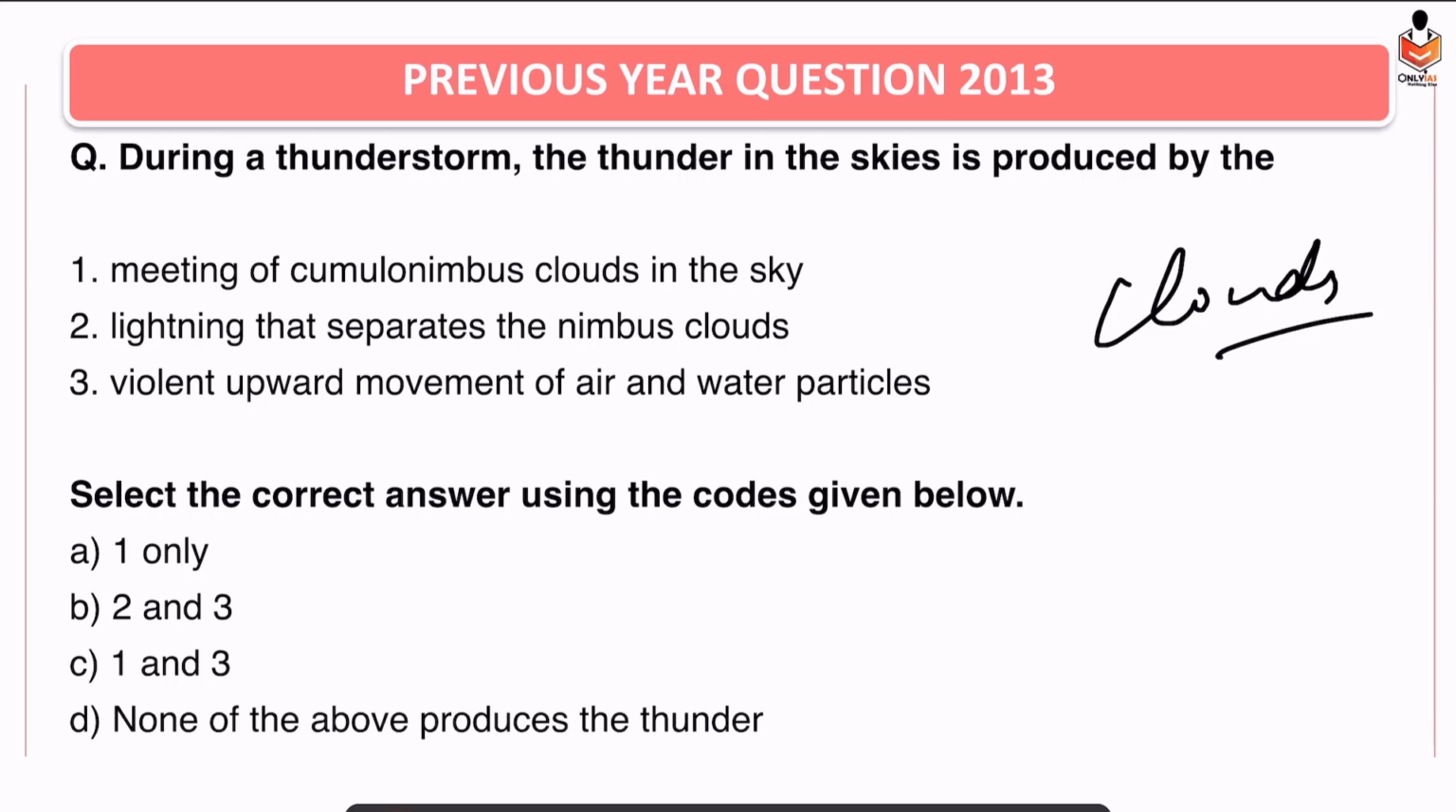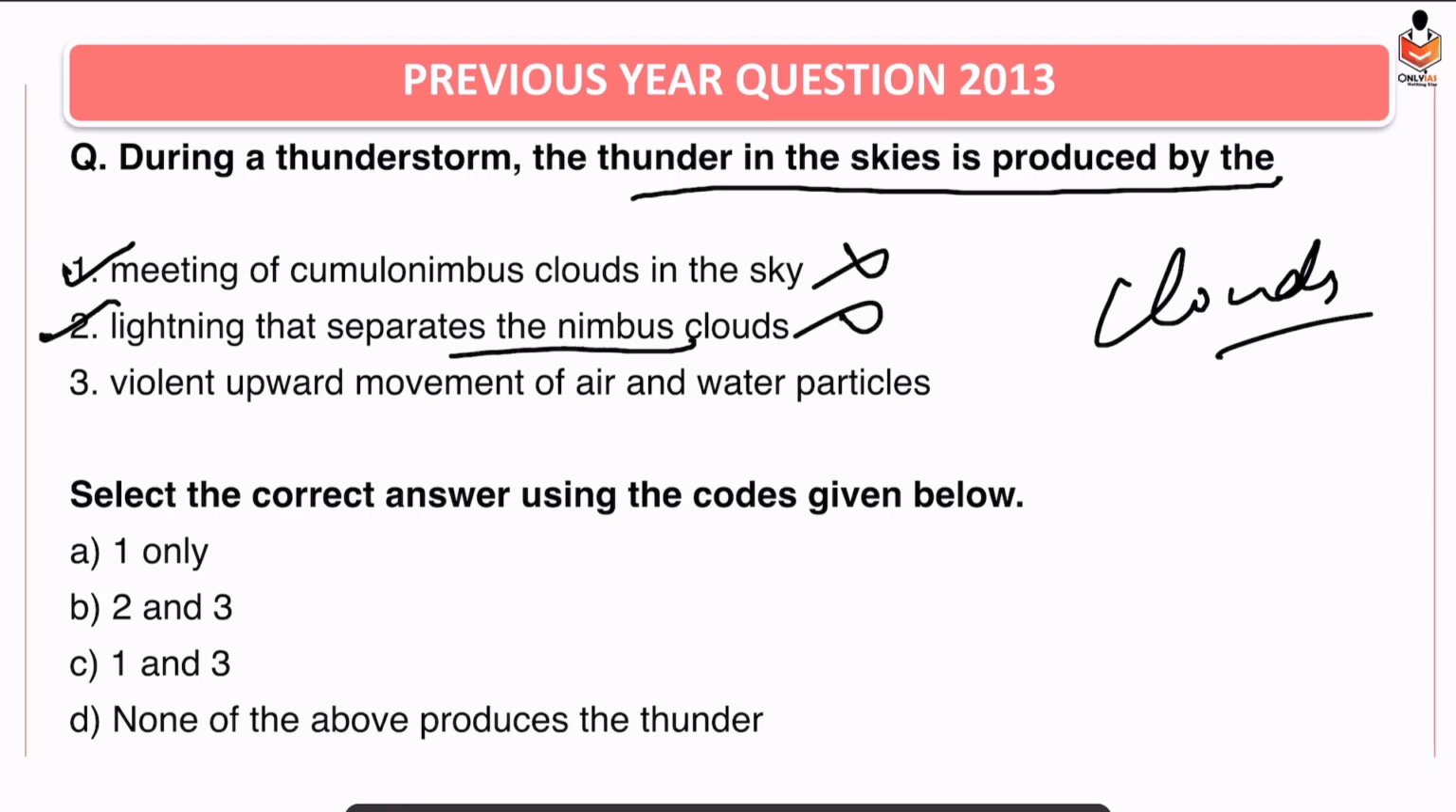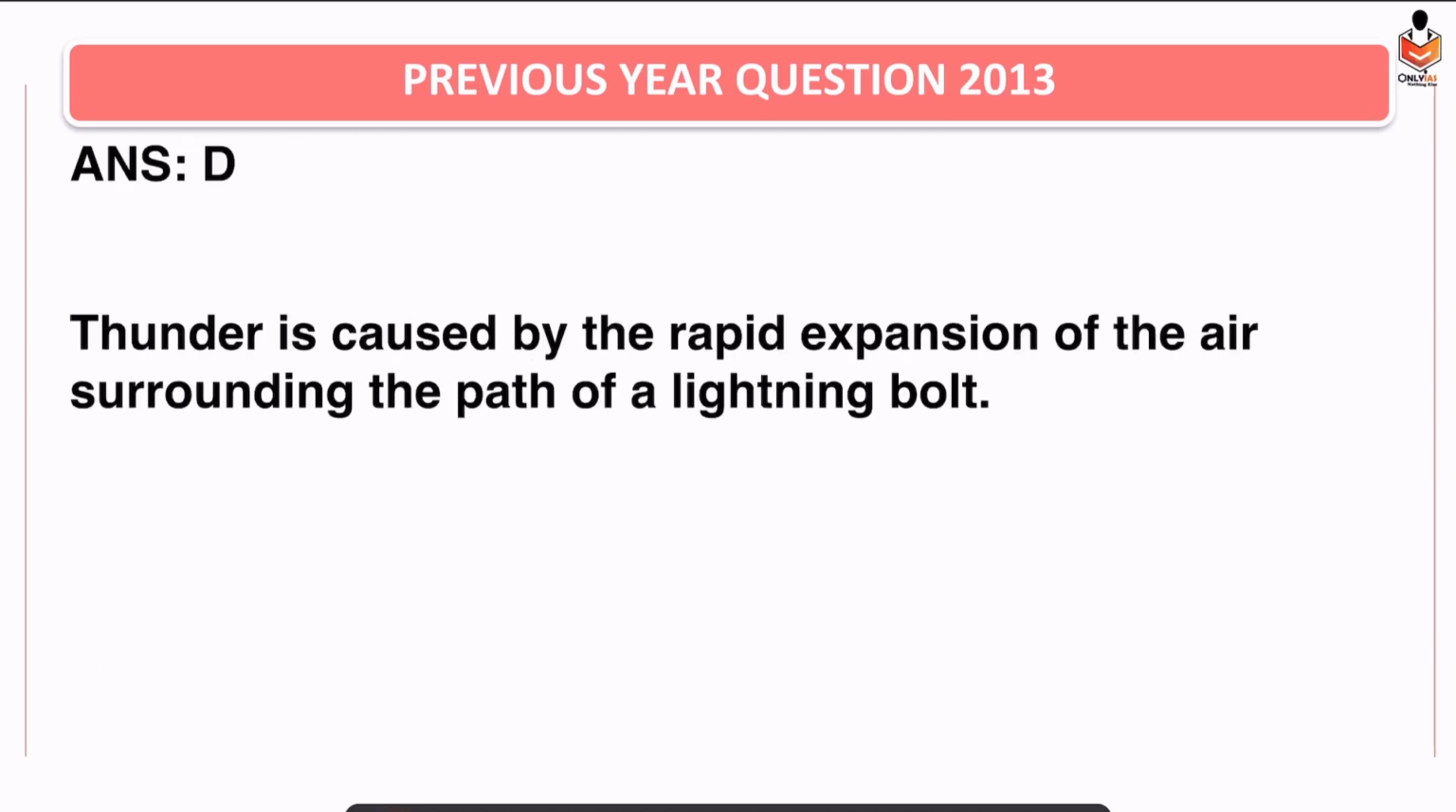Alright, so what it is saying: during a thunderstorm, thunder in the skies is produced by what? Meeting of cumulonimbus clouds in the sky? No. Lightning that separates nimbus clouds? No. Because in a thunderstorm we have cumulonimbus clouds, so the second option is automatically wrong. Violent upward movement of air and water particles? No. Simply, how is thundering formed in the cumulonimbus clouds?